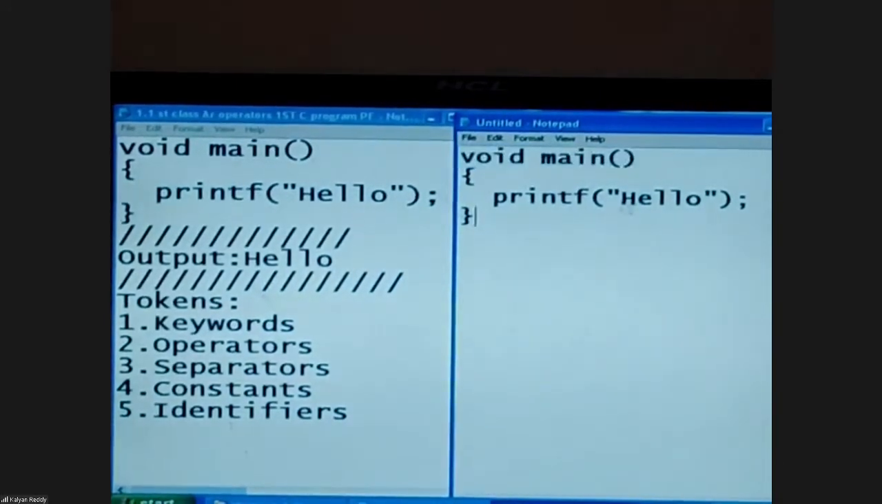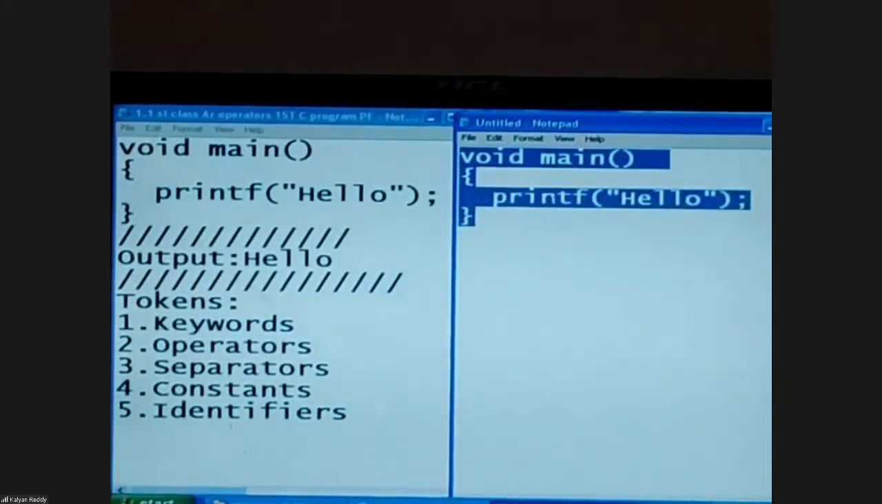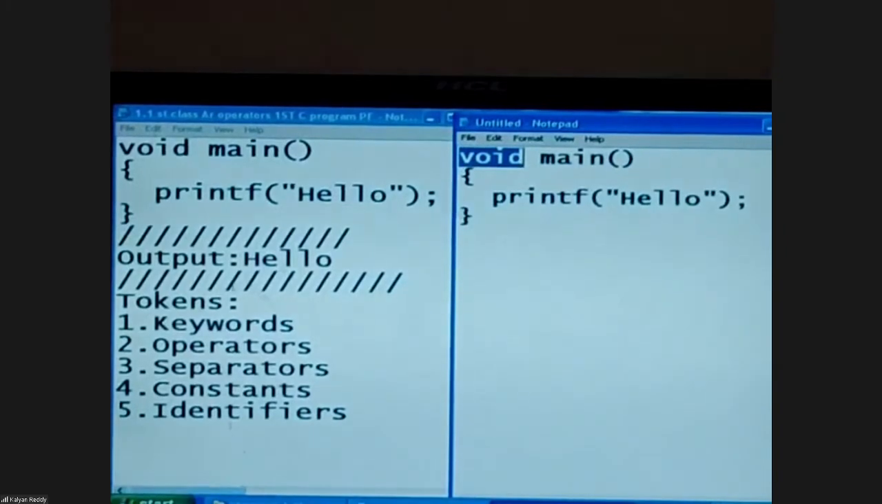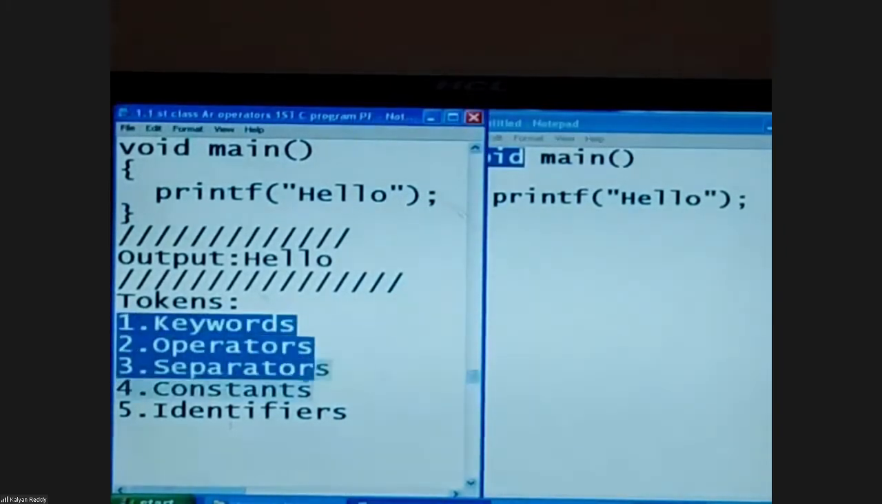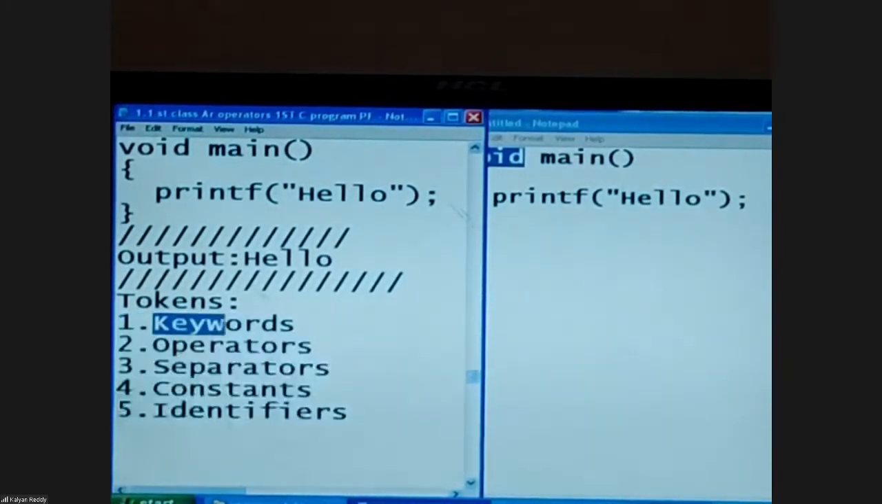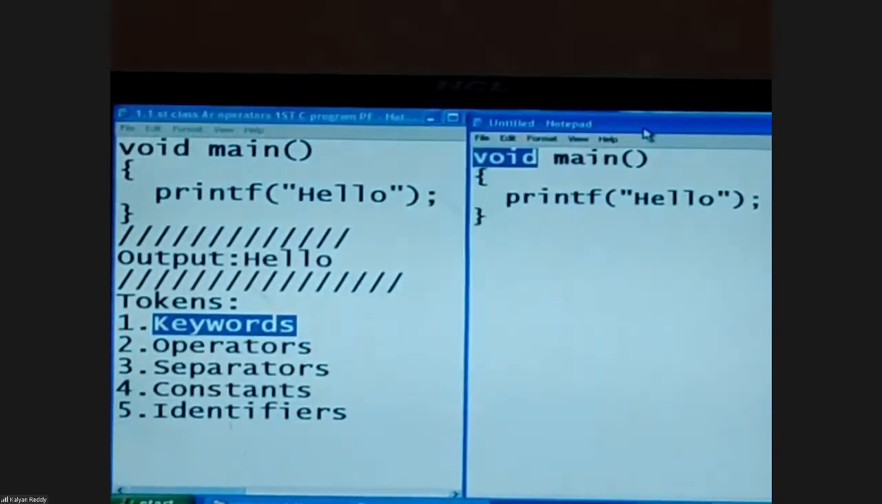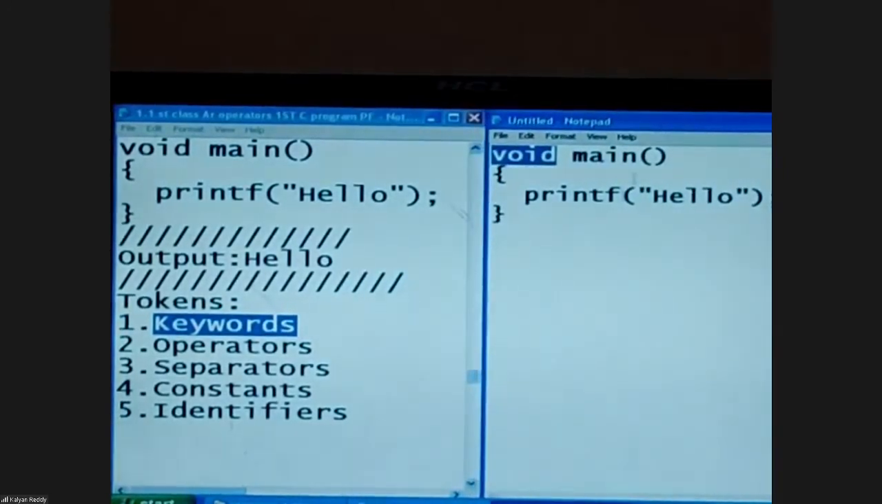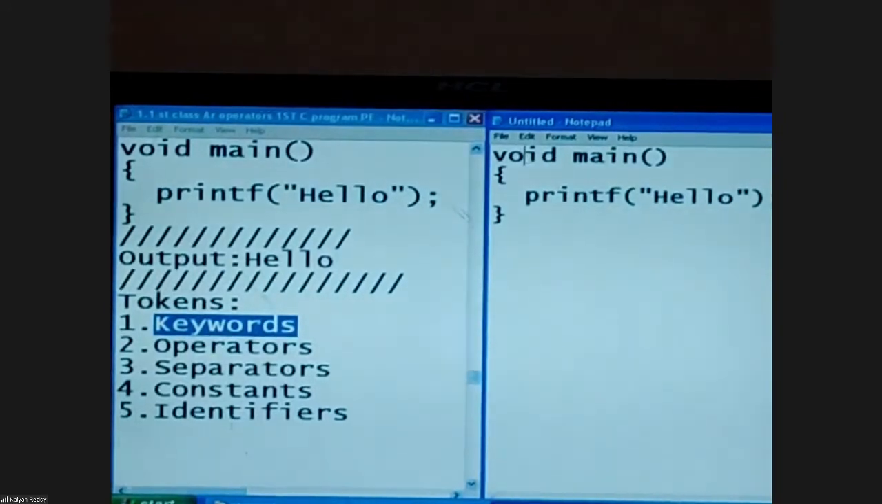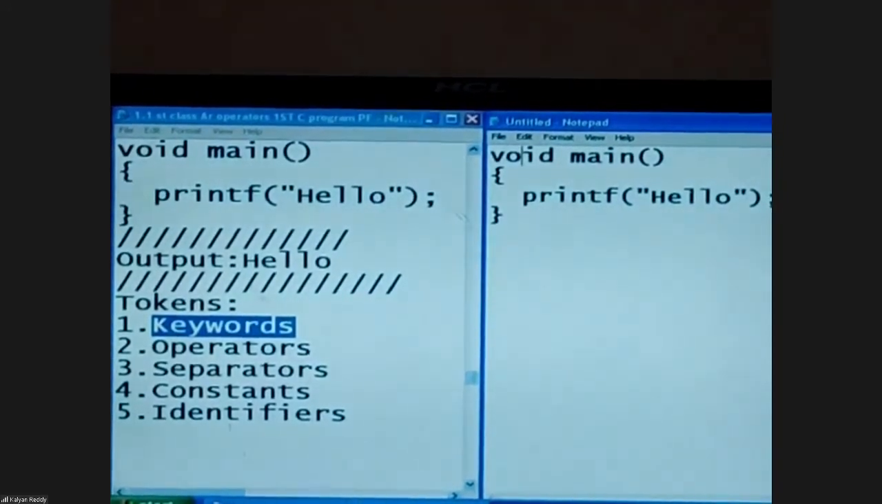Right now, in this entire code, what is the first token? Void. Void comes under which category among these five? Keyword. Void comes under the keywords category. What is the meaning of void? Just leave it, we're going to discuss it in future. Void is the first token.